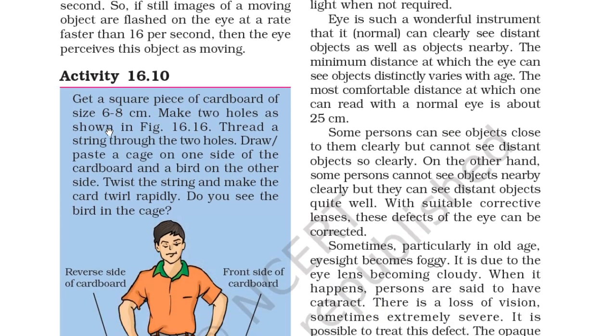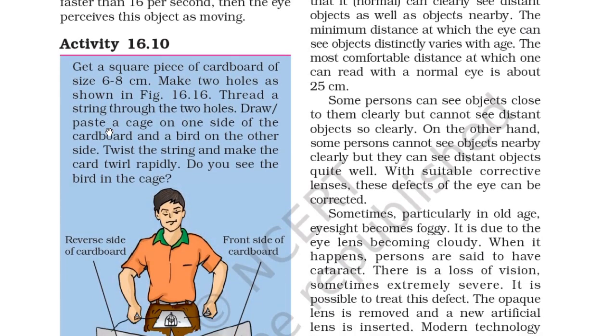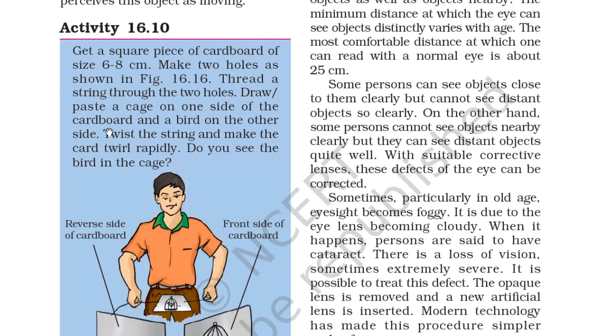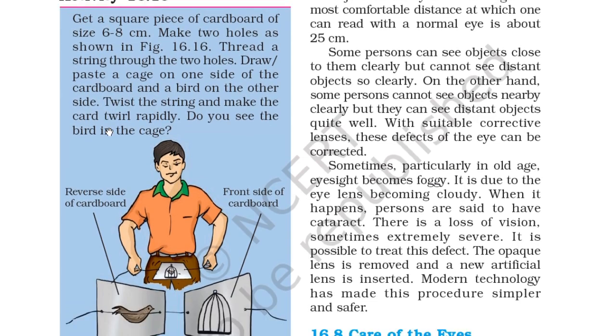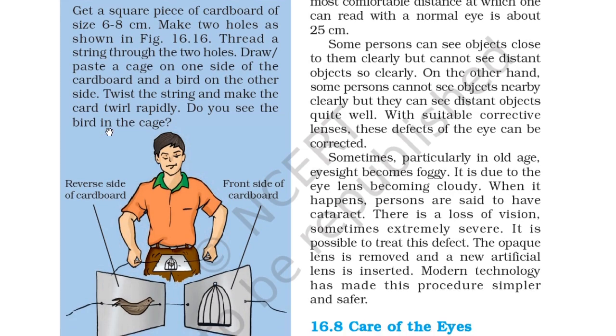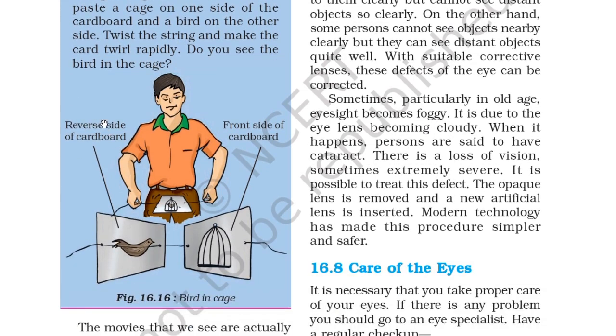Activity 16.10: Get a square piece of cardboard of size 6 to 8 centimeters. Make two holes as shown in figure 16.16. Thread a string through the two holes. Draw or paste a cage on one side of the cardboard and a bird on the other side. Twist the string and make the card twirl rapidly. Do you see the bird in the cage? You can see this is the reverse side of the cardboard, this is the front side of the cardboard.